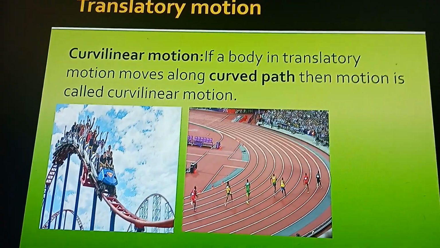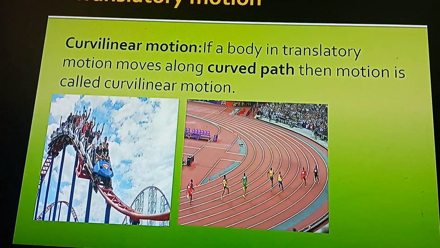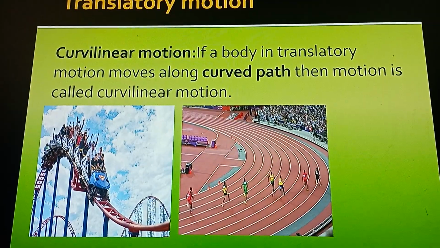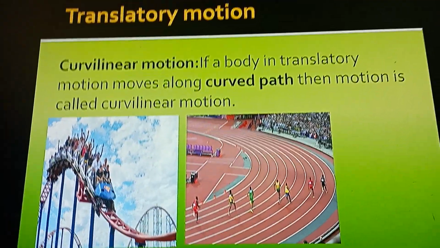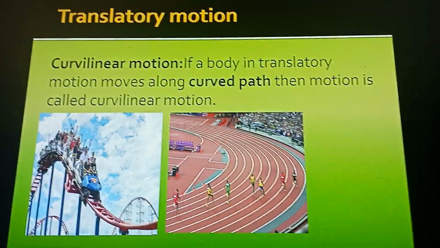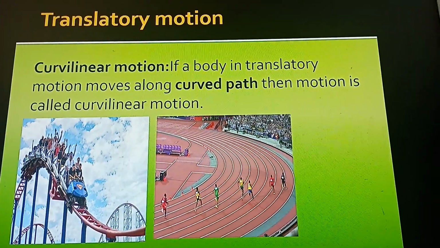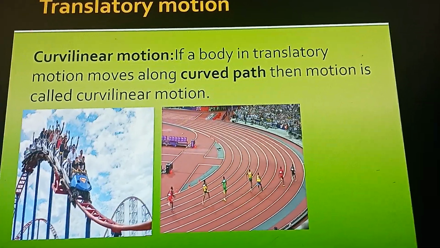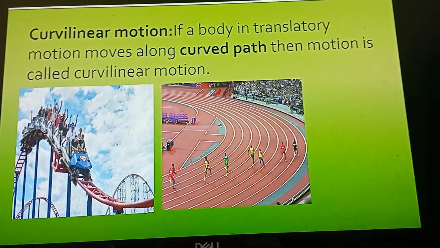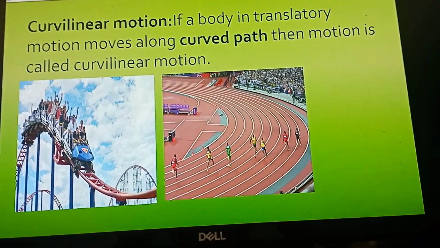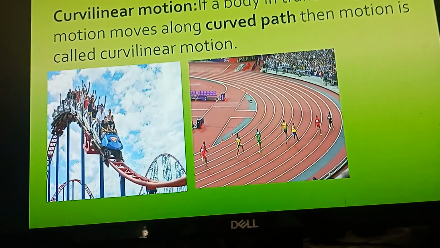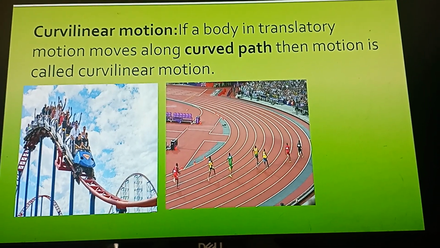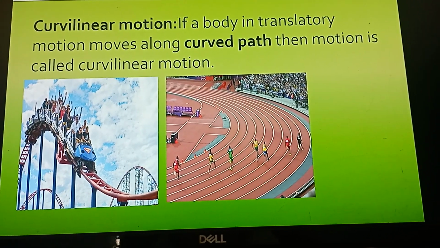Curvilinear. If a body is in translatory motion and moves along a curved path. In rectilinear, it is a straight path. Here it is a curved path. Then the motion is said to be curvilinear. See the plates running in a curved track. In this, how they are moving in a slight curve. So if a body is in translatory motion and moves along a curved path, it is called curvilinear motion.